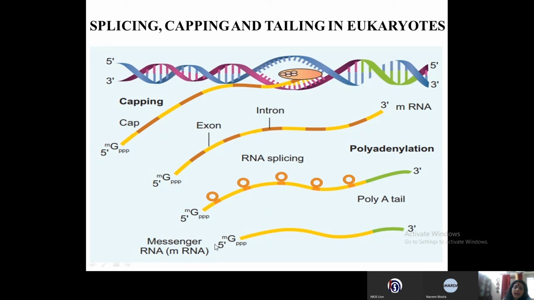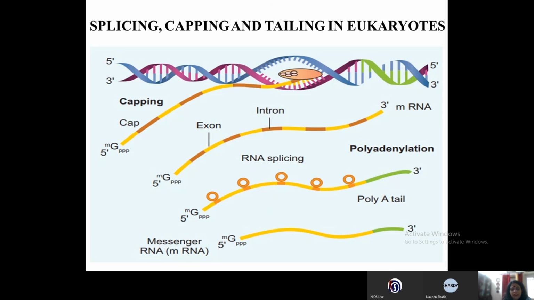Now, splicing, we understand that introns have to be removed because they are intervening sequences. They do not express any amino acid. And exons have to be joined. But the question is, why is there capping and tailing?